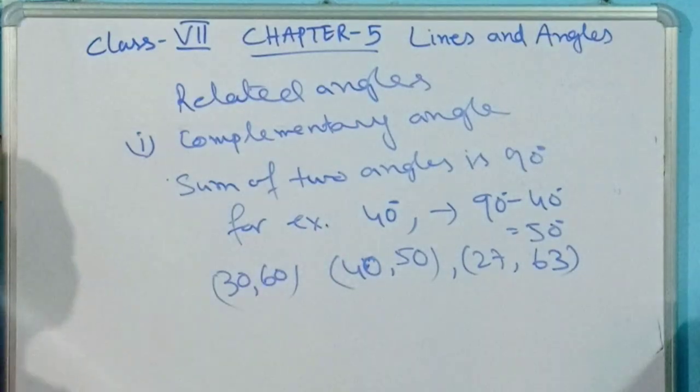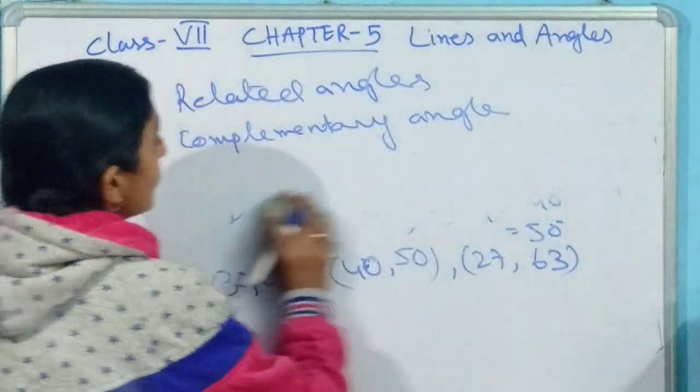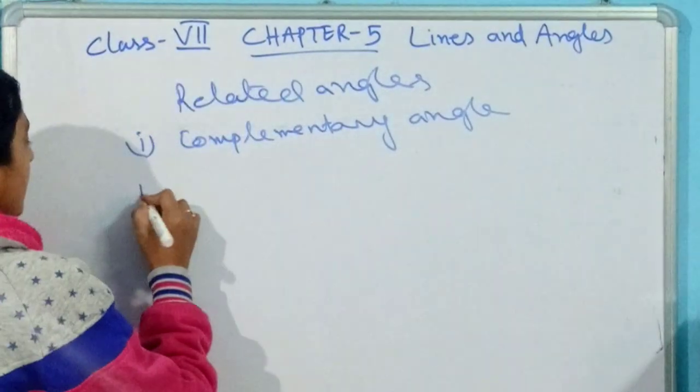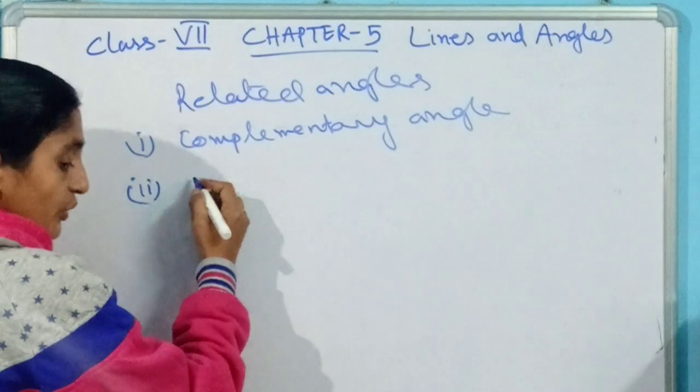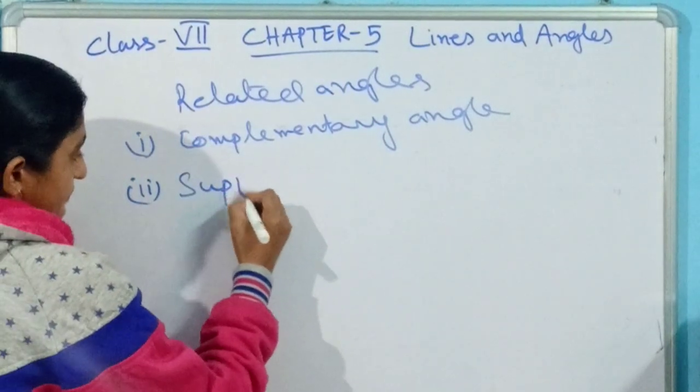Okay, let's come to the supplementary angle. What do you mean by that? Supplementary means the sum of two angles will be 180 degrees. Okay, in the next bit we are going to discuss the supplementary angles.